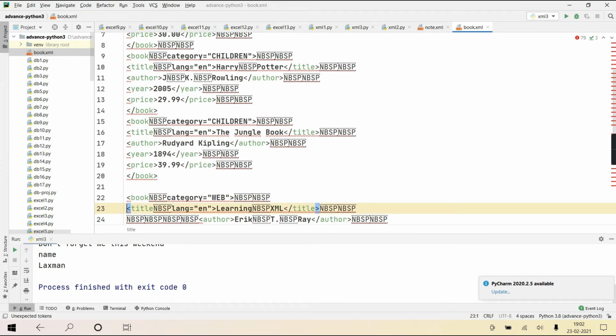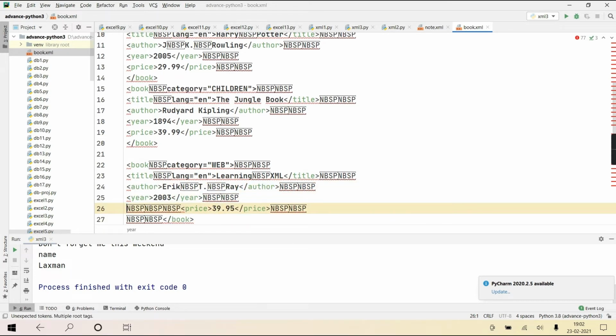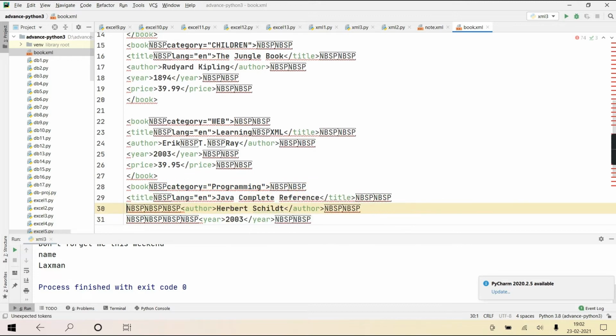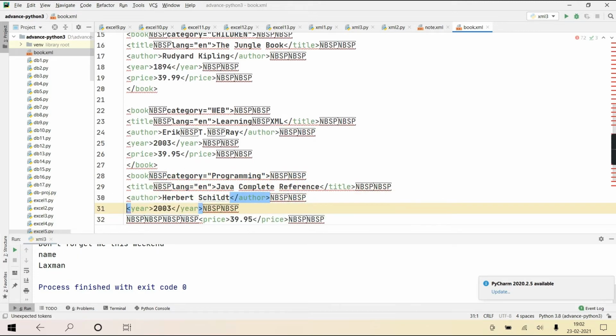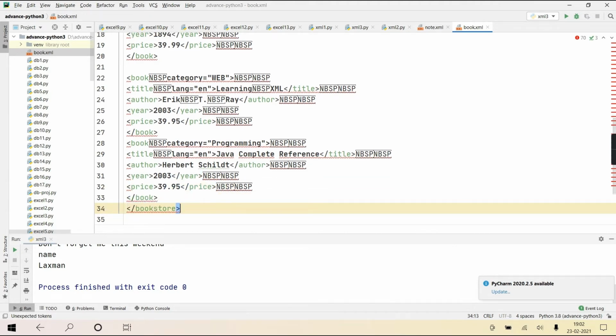Actually, if I leave it as it is, it won't make a difference, because it is just an HTML entity representing a space.